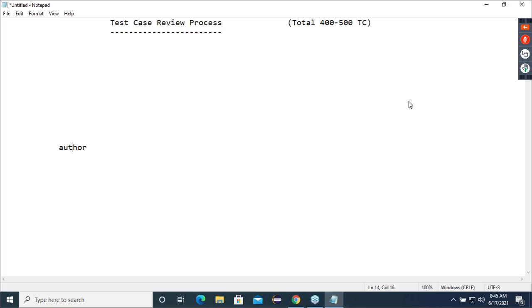What is the meaning of an author? General English meaning. Author means who wrote the test cases? Perfect. That means, can I say author is also one test engineer? Let's say test engineer number 3. Author is also a test engineer. Yes or no? Yes. Okay, guys. This author has written one test case. I'll write that.